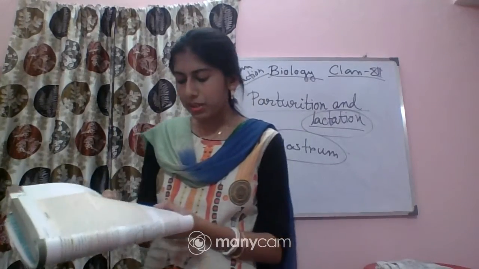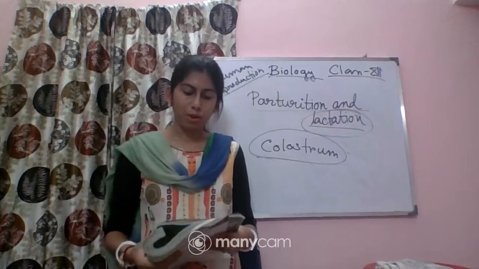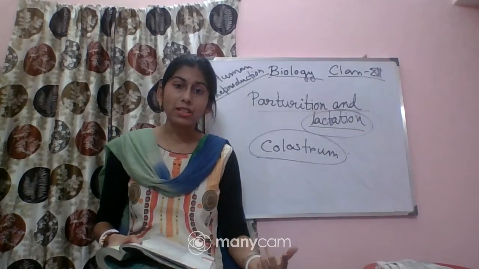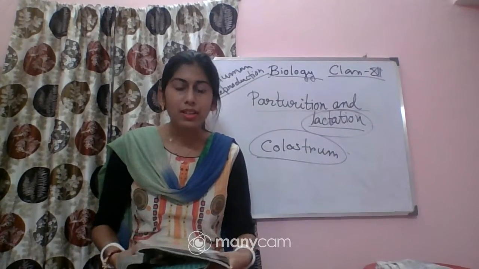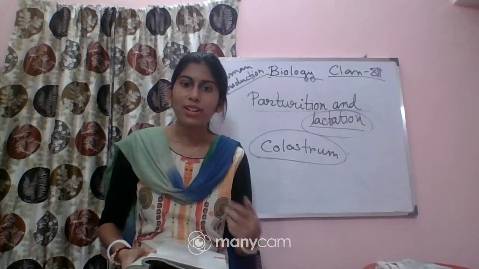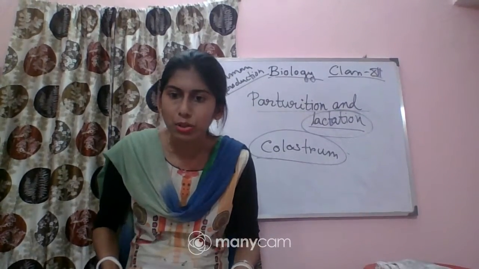Next, male and female gametes are dash, diploid or haploid. Male and female gametes are always haploid. Now, the zygote is diploid or haploid? Again an easy question, the zygote is diploid. The next question is, the process of release of ovum from a mature follicle is called. A mature follicle means the Graafian follicle. When the egg is released from the Graafian follicle, this process is called ovulation.